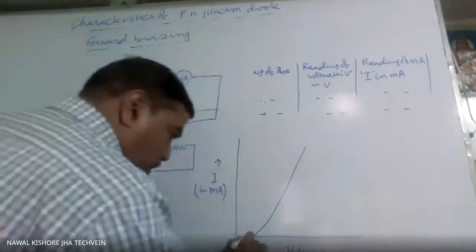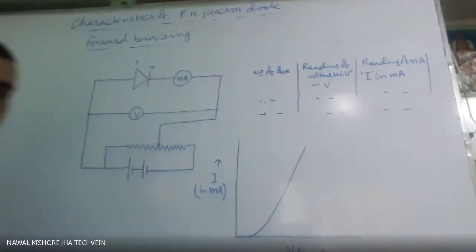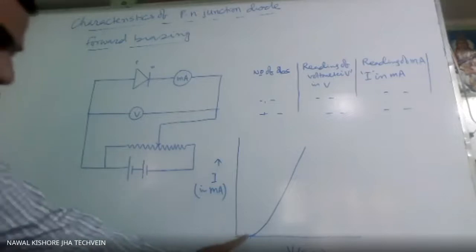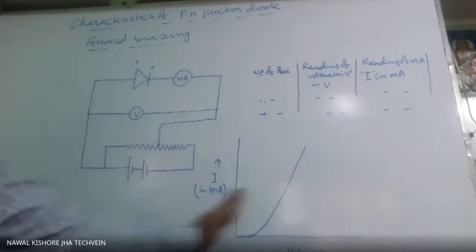This we call the knee voltage; up to here the current will be 0. Practically also you will find, if your diode is silicon, then up to 0.7 volt you will not get any current. If your diode is germanium, up to 0.3 volt you will not get any current. After that, the current will suddenly increase. So this will be the graph you will find practically.